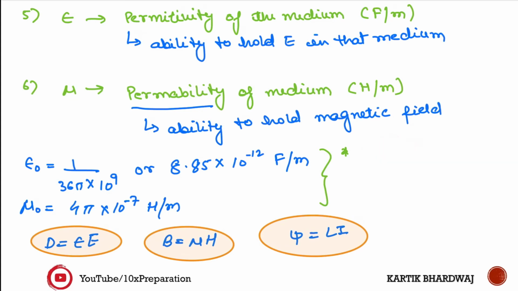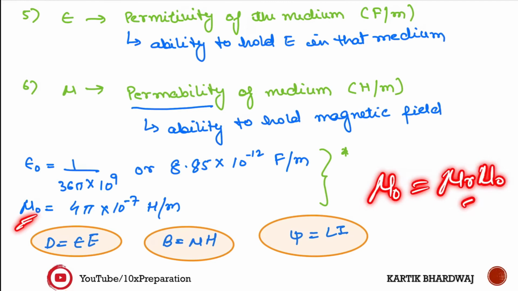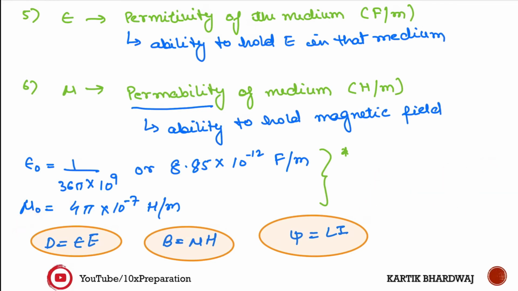Like that in mu. Mu naught, this is the permeability, mu r into mu naught. So this is the permeability. So permeability means absolute permeability, and in many exams these values have been asked directly.